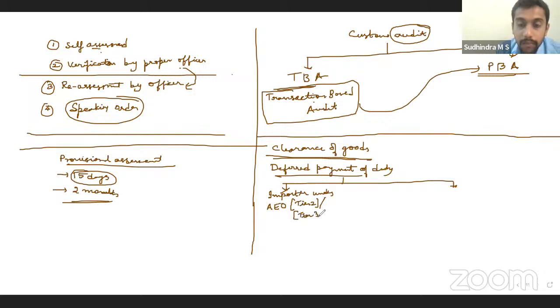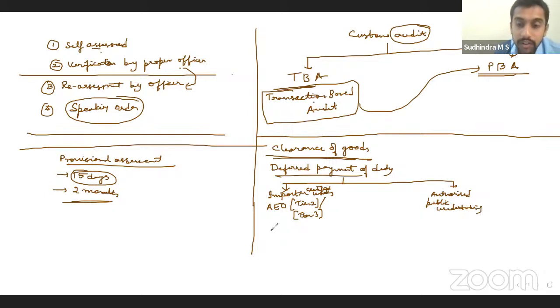Who are these authorized economic operators? These are people who are notified under FTP, Foreign Trade Policy 2023. So we have the concept of AEO, authorized economic operators. When we discuss FTP, we'll look into it. So for those importers who are certified as tier 2, tier 3 under AEO, deferred payment of tax is allowed. Apart from that, authorized public undertakings, PSUs, are also allowed to make deferred payment.